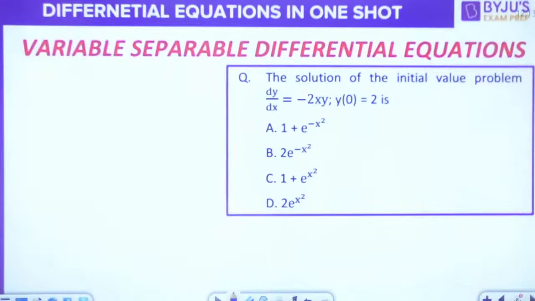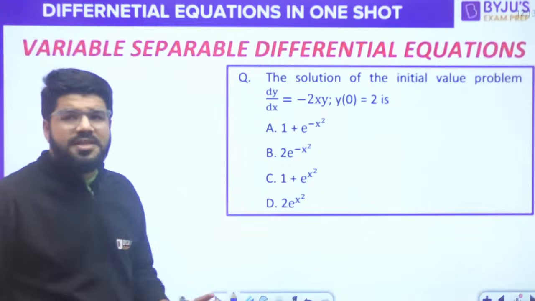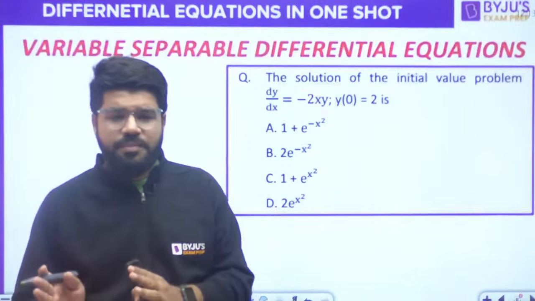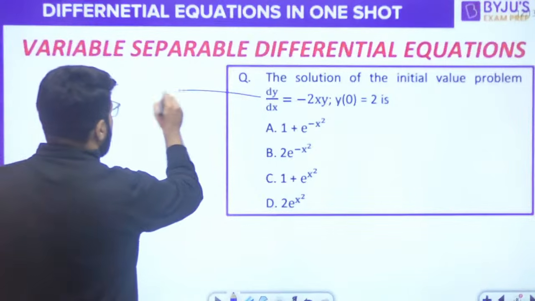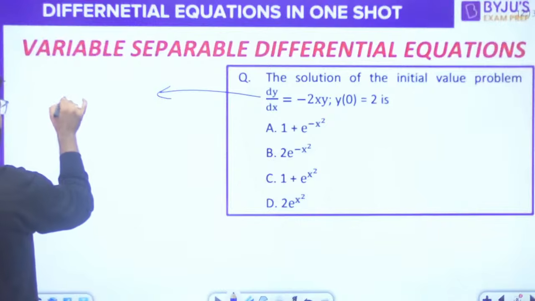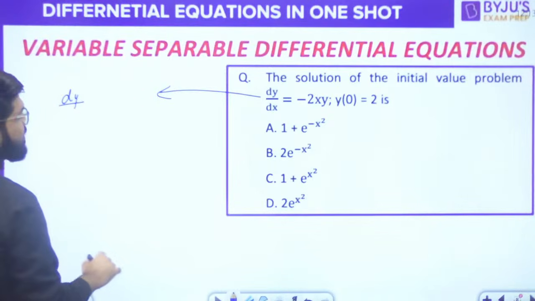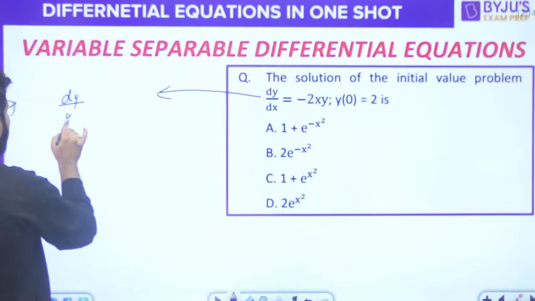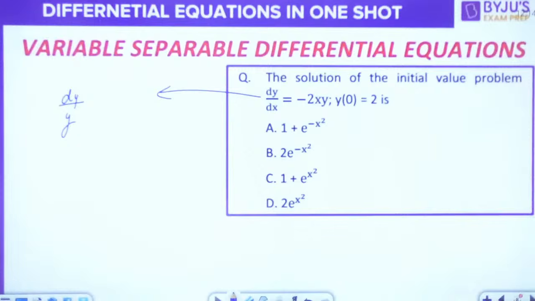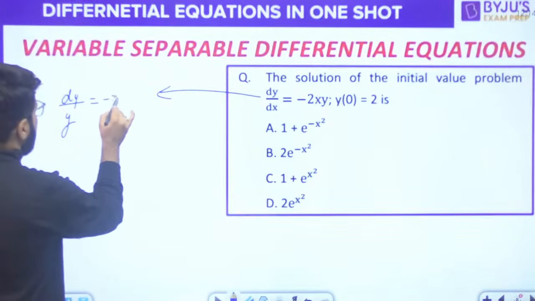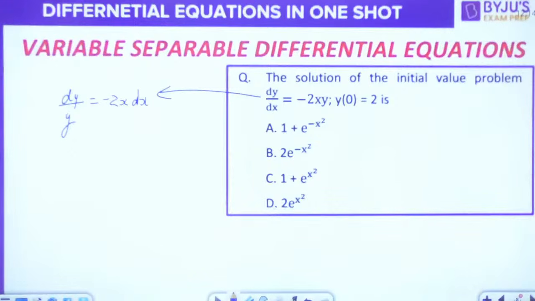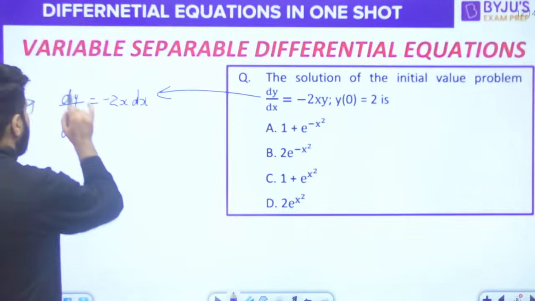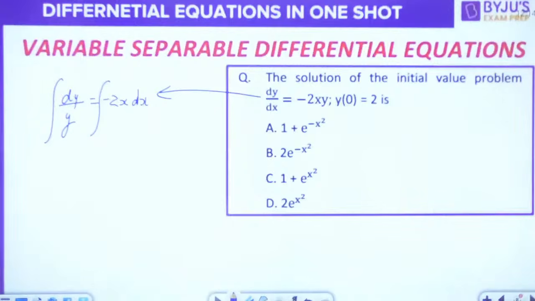The solution of the initial value problem. Now, variable separable, what do you understand by variable separable? That a particular variable can be separated along with its differential term. What you can do simply here is, suppose you have dy by dx is equal to minus 2xy. So you can divide by y on the left hand side. So dy with y is equal to minus 2x with dx. So shift the dx on the right hand side. This is how the variables are separated, and the next step is just integrating it.